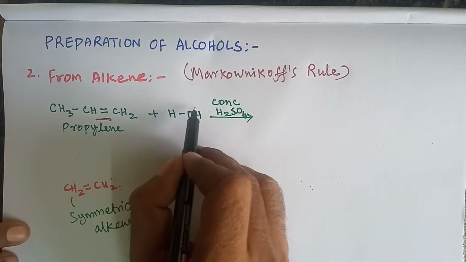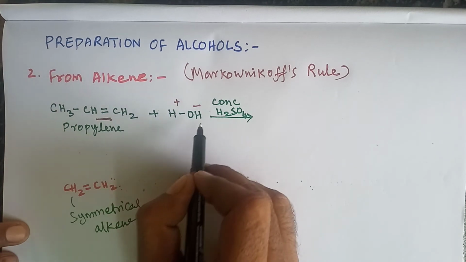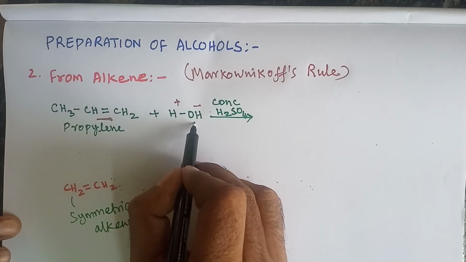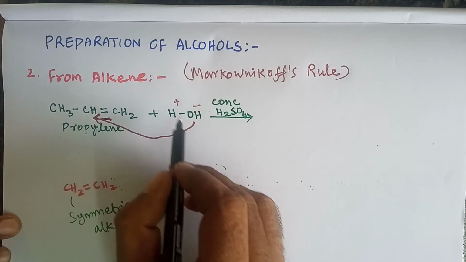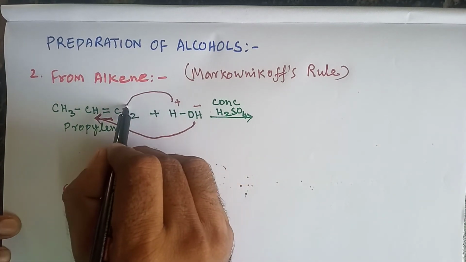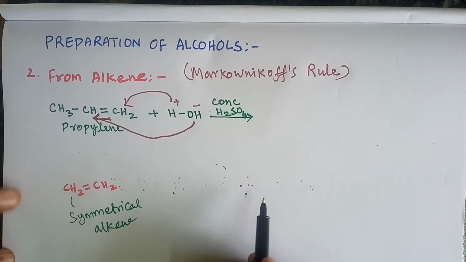Here this is the negative part, OH minus, and H plus. This negative part attaches to the carbon carrying less number of hydrogen atoms, and the hydrogen attaches to the carbon carrying more number of hydrogen atoms.